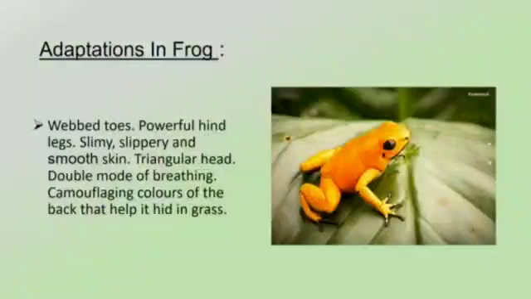Adaptation in frog. Frog has webbed toes. Webbed toes means it has a piece of skin between the toes. It has powerful hind legs, slippery and smooth skin, and a rectangular head which help the frog to swim easily in the water. Double mode of breathing. Camouflage color on the back helps it to hide in grasses.